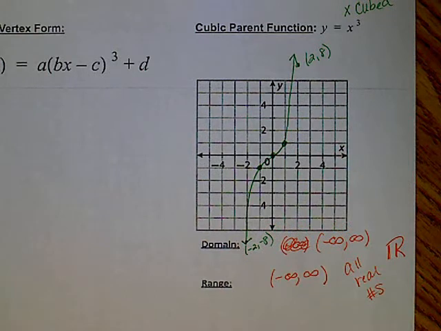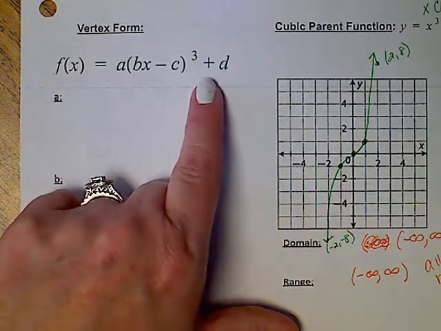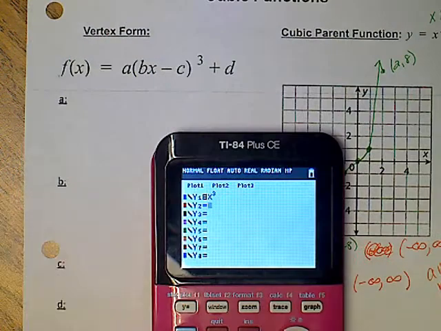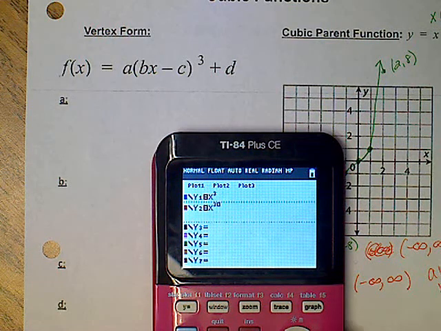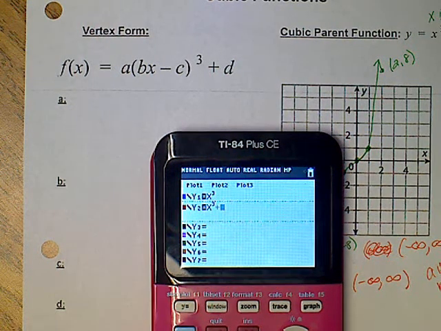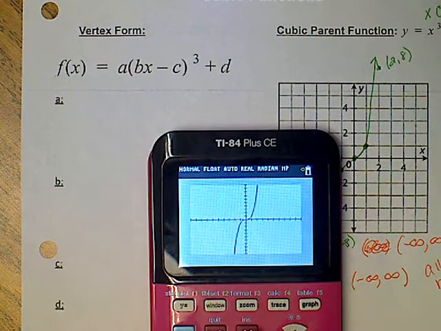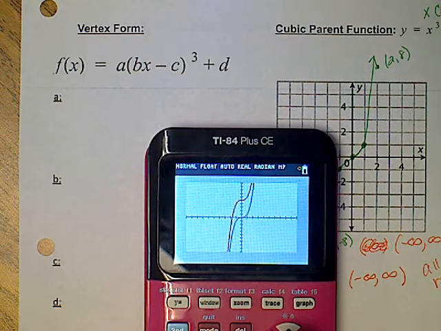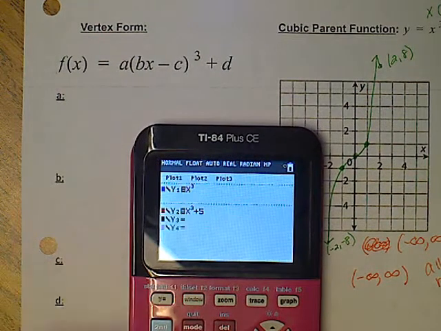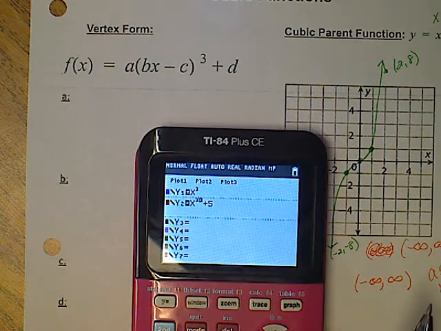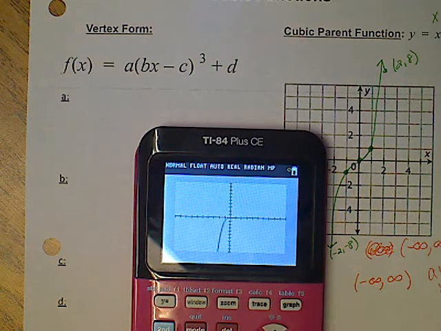Now we're going to leave our parent function in, and we're going to start with D down here. We're going to write what it does. I will remind you really quickly, that's our parent function. So we're going to do x raised to the third power. You'll have to right arrow over and put +5 or whatever. You don't have to put anything, you can just watch. My new function, clearly, from 0, 0 went up 5.